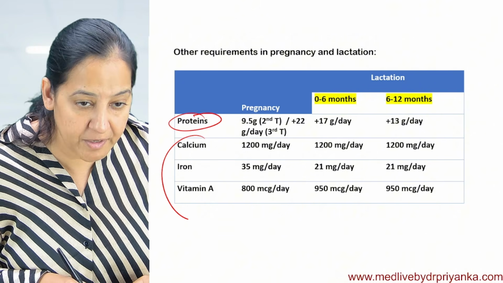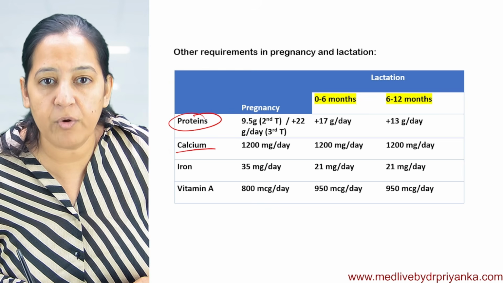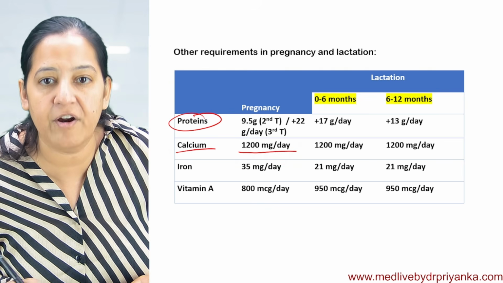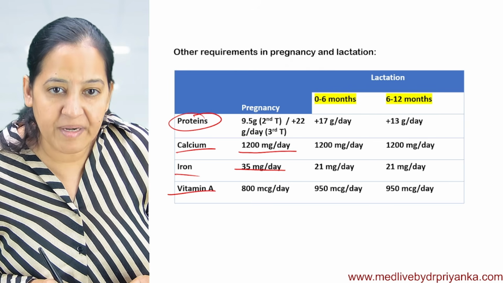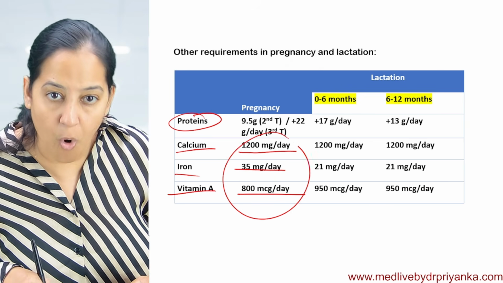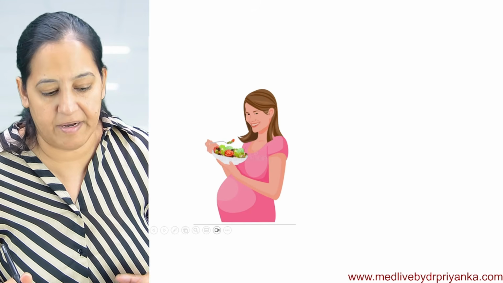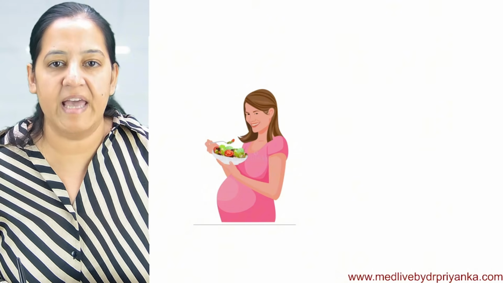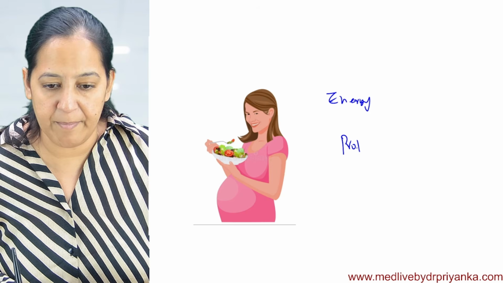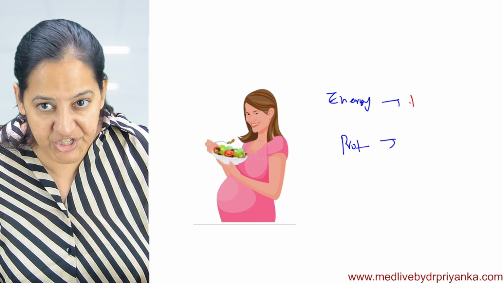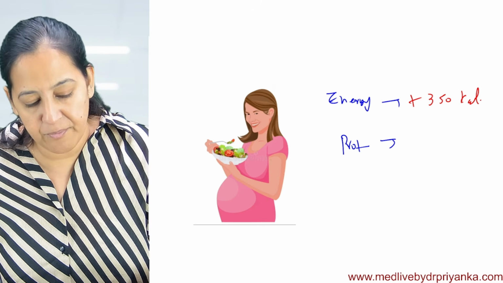Now what about the calcium requirement, iron requirement, vitamin A requirement? Vivek, you can see here. Calcium requirement during pregnancy is 1200 milligram per day, iron requirement is 35 milligram per day, and vitamin A requirement is 800 microgram per day. So all requirements are increasing during pregnancy. Basically, you should learn the energy and the protein requirement. Energy requirement is an additional 350 kilocalories per day. Protein requirement differs from trimester to trimester.